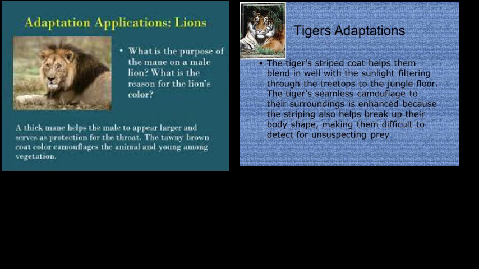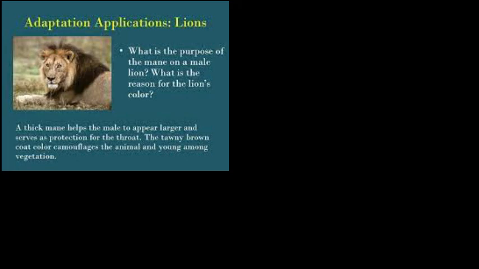And the last one: the big cats have long, strong and sharp claws. Their claws are very long, strong and sharp, which helps their front legs to catch and hold their prey very tightly. So these are all the adaptations in the big cat.